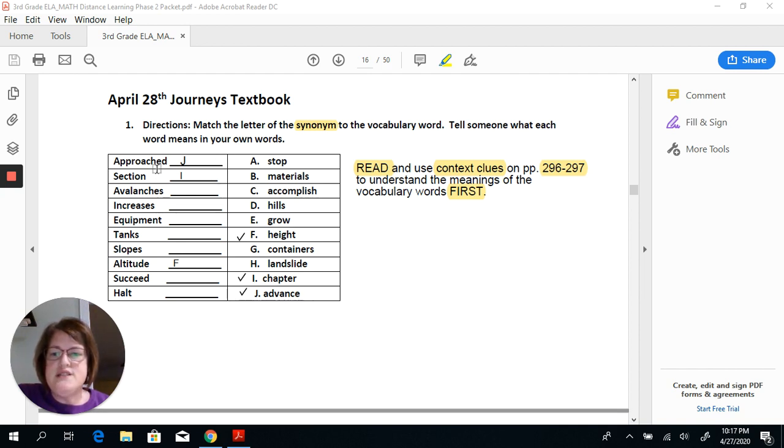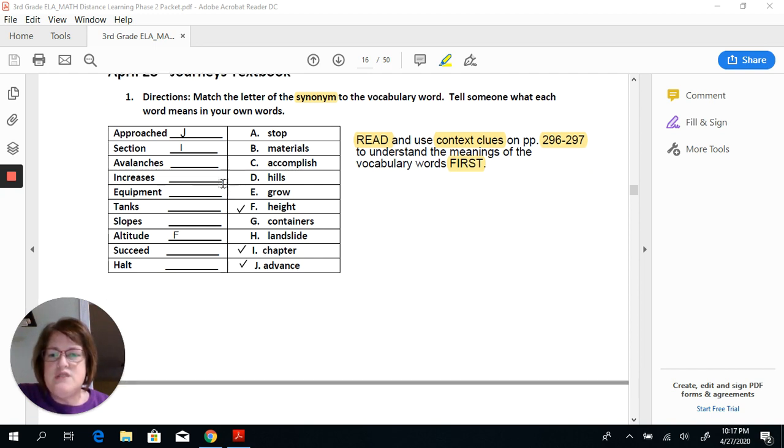Okay, so let's get started with the first one, approached. The answer here is J. Advance. When you advance, you keep moving to get closer to something. So that means the same thing as approached. Section. The answer is I. Chapter. Now that was a little bit tricky. Typically, when we think of a section, we think of a part of something. But when you think about it, a chapter is part of a book. So that's how those two are related. So the answer for section is I.